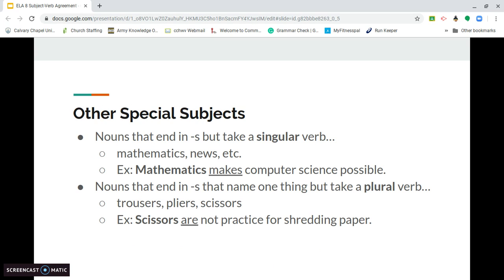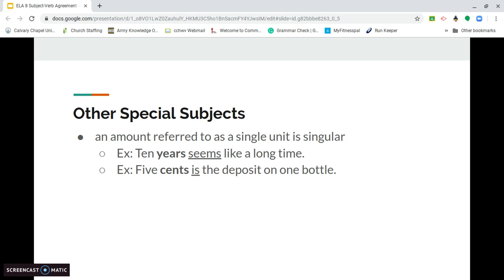You're going to bring me one pair of scissors. But it ends in S. I don't know why when we developed the English language that this was decided, but that's just what it is. So since it ends in S, it's referring to one thing. However, we're still going to give it the plural verb. So scissors are not practice for shredding paper.